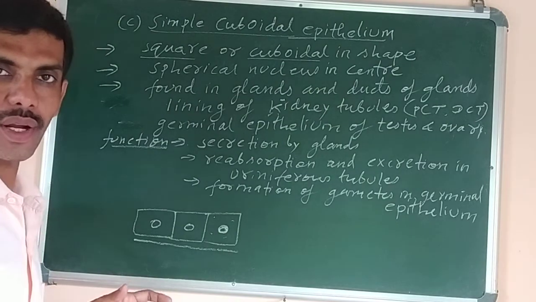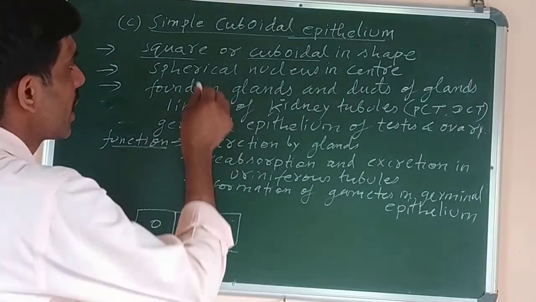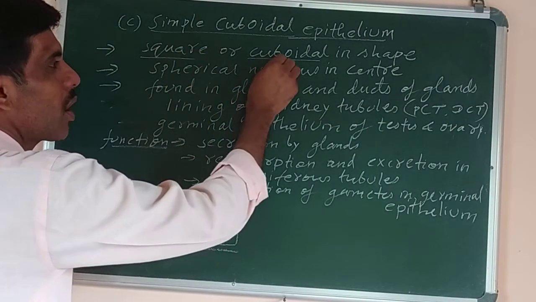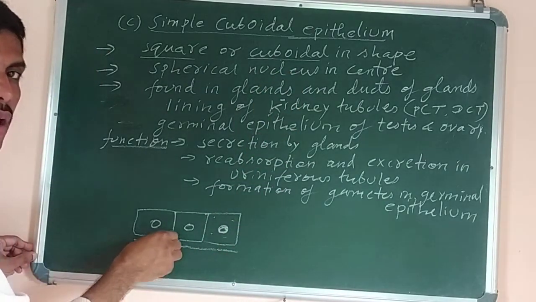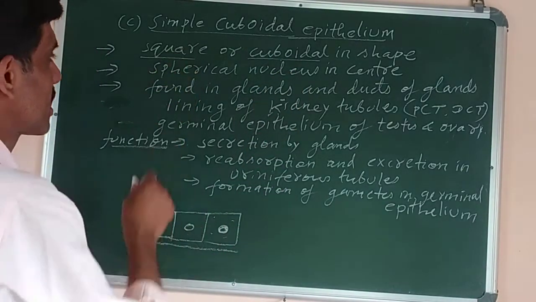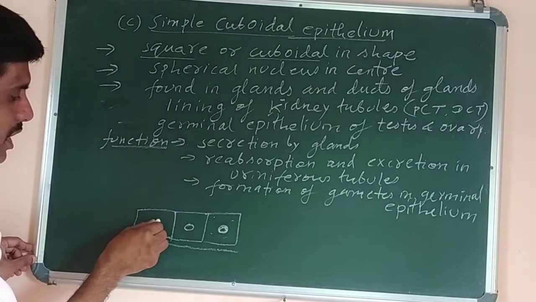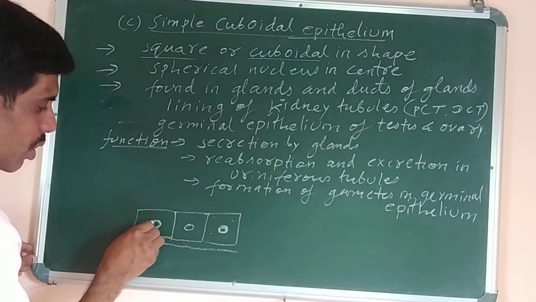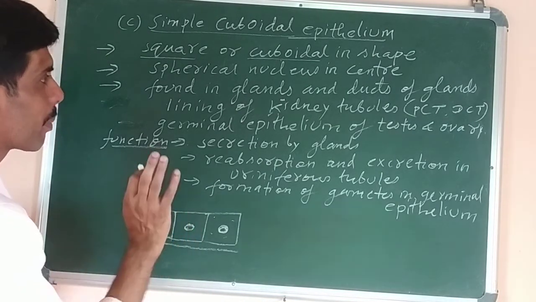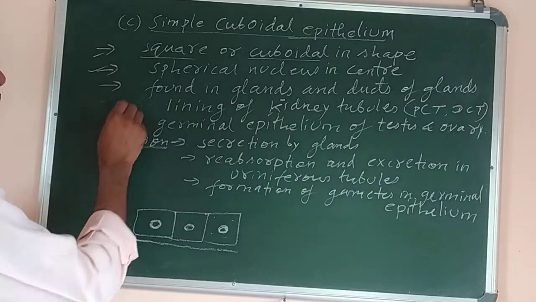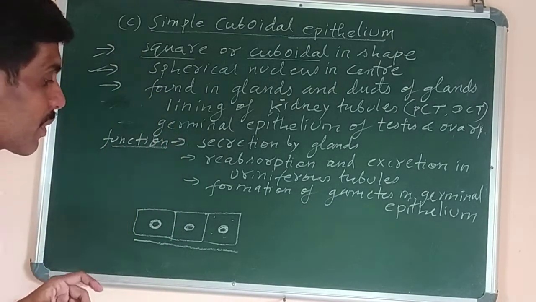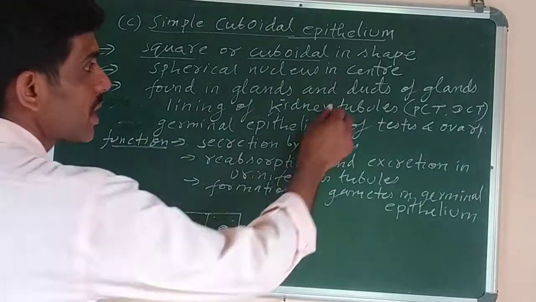Cuboidal, you know, in mathematics the cuboidal shape is there. So the cells are either square or cuboidal, roughly cuboidal or spherical in shape, square in shape. And the nucleus is spherical and present almost in the center of the cell, almost in the middle of the cell. The second point, third one, where is it found? It is found in the glands and ducts of glands.